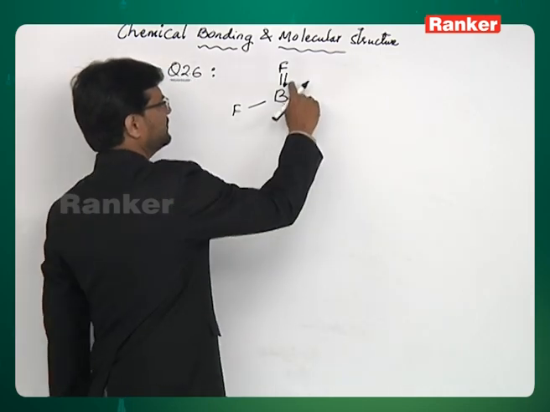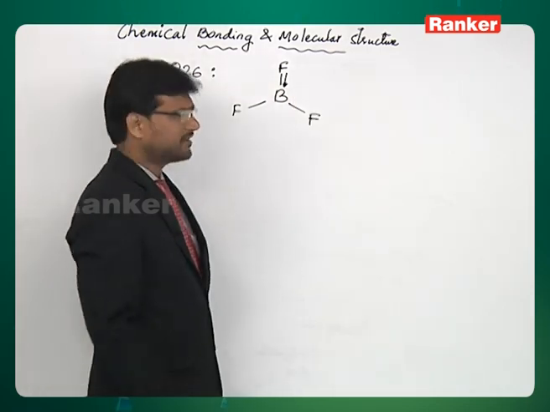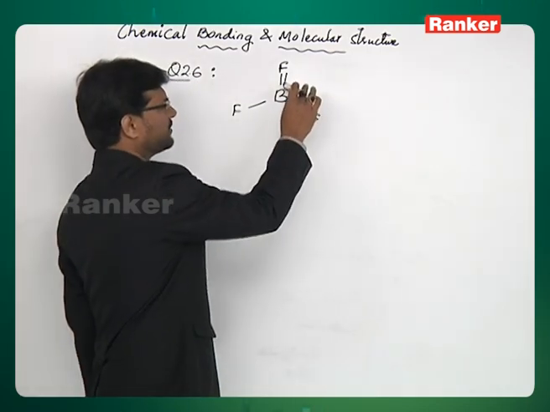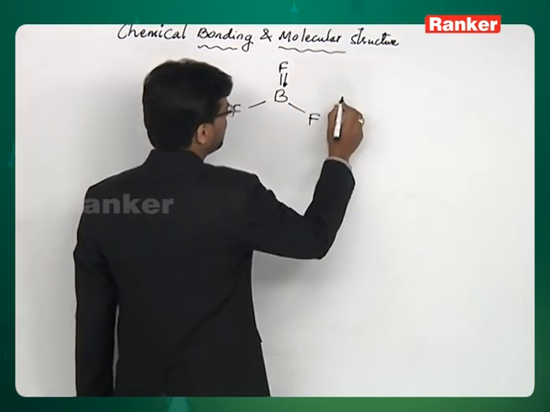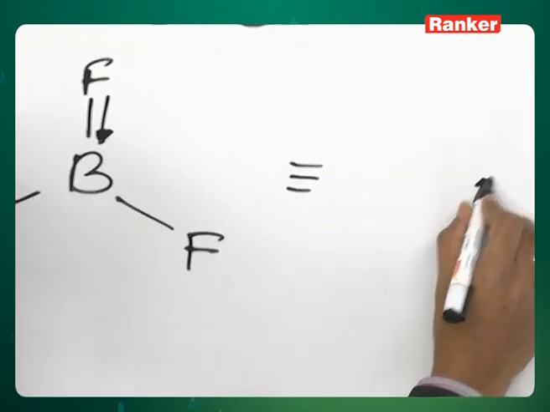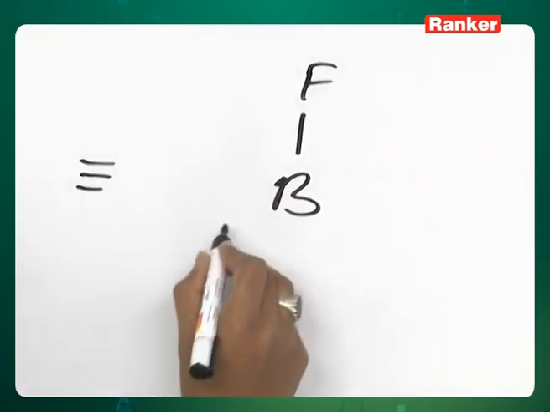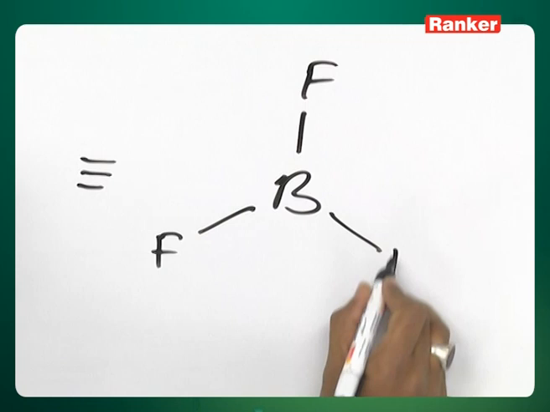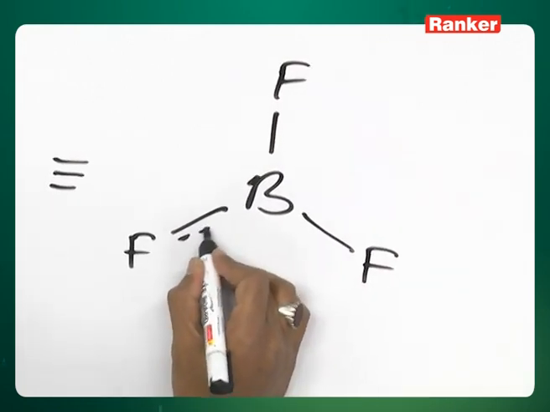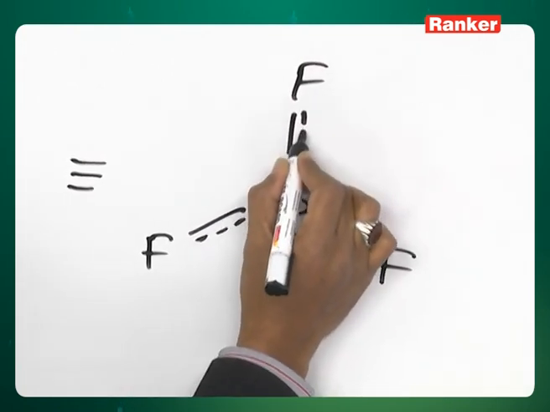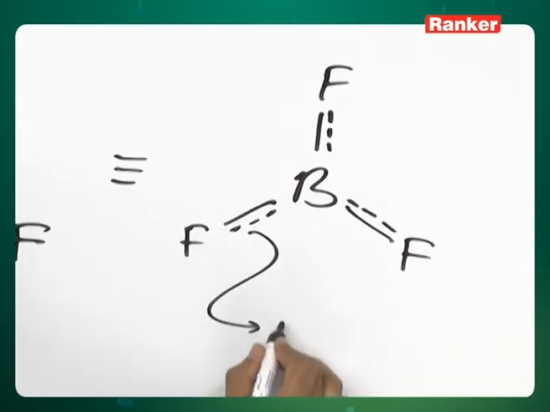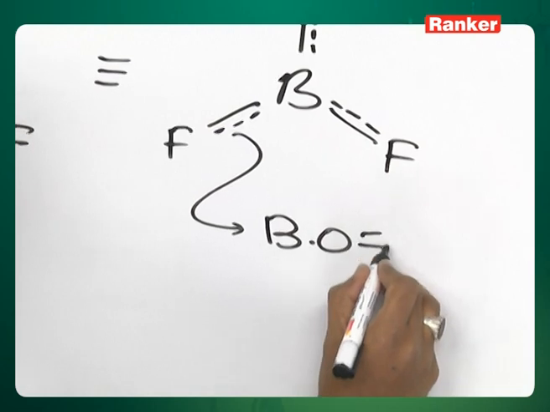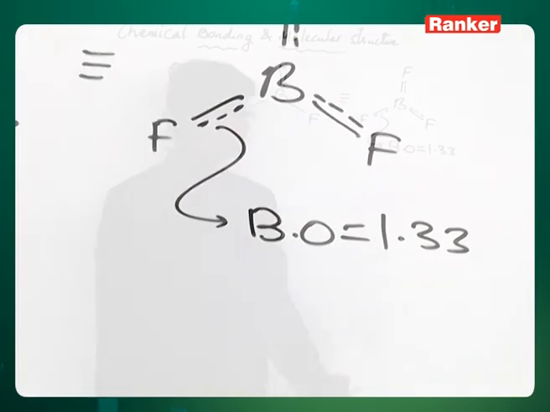So because of this, this will get a double bond character, but this pi bond is not localized here, it gets delocalized on the 3. So you can write the resonance hybrid for BF3 as boron surrounded by 3 fluorines through single bonds, and then you have broken lines indicating partial double bond character. So the BF bond order is taken as 1.33.